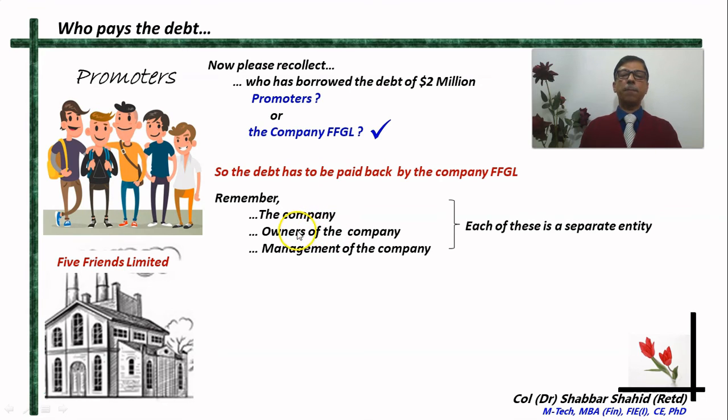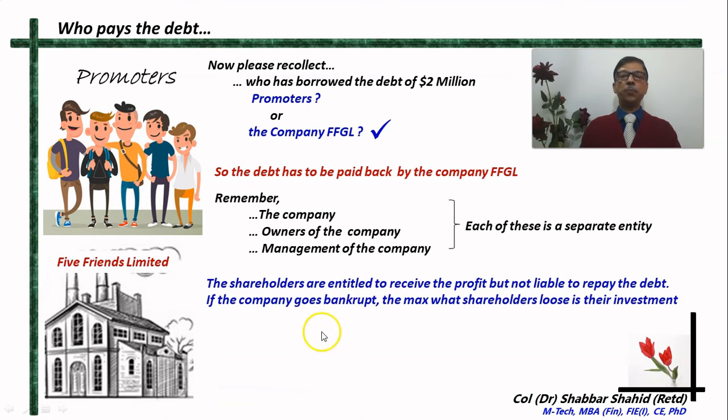The owners of the company can participate in the management. They can become board of directors. Since the promoters have a lot of shares, they can become part of the management. But still, the ownership and the management will remain separate. Now the shareholders are entitled to receive the profit.